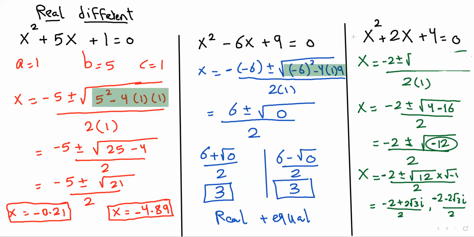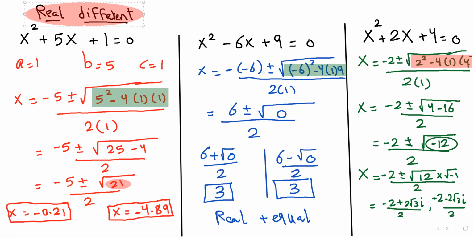Okay, this expression is called the discriminant, and the discriminant is the expression which determines the types of the two roots. So here, 5 to the power of 2 minus 4 times 1 leads to a positive value, 21. So the discriminant here is positive, and the two roots are real and different.